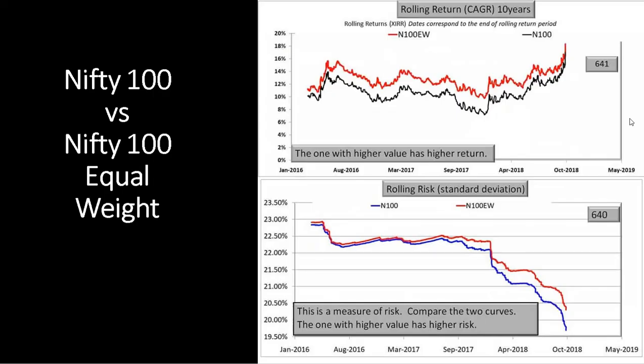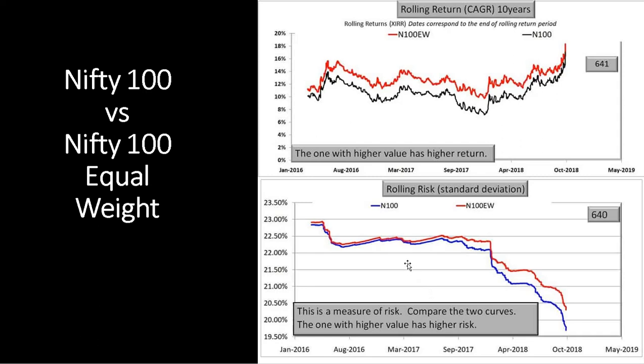Now let's look at returns. So the first is a comparison between the Nifty 100 and the Nifty 100 equal weight. So Nifty 100 has got the top 100 stocks in terms of market capitalization. But in Nifty 100, the stock with the higher market cap will have higher weightage. But in Nifty 100 equal weight, every stock will have the same weightage. So if you look at 10-year returns, there are about 641 10-year data points in each of those red and the black lines here on the top. 641 points here, 641 points here. And you can see that the Nifty 100 equal weight typically tends to outperform the Nifty 100 over the long term.